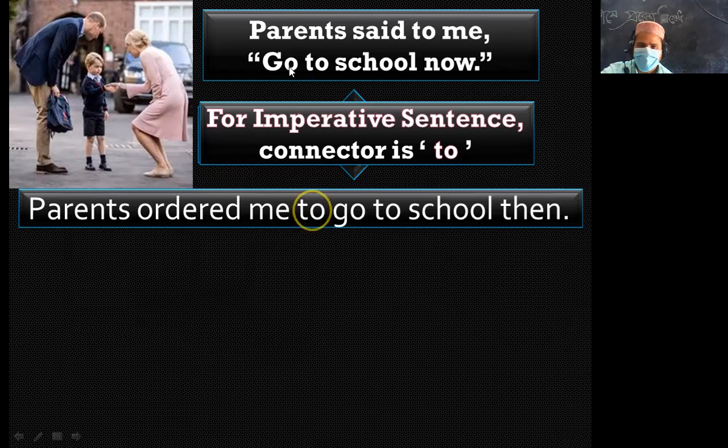If the imperative sentence is advice, I have to write advise or advised. If the imperative sentence is negative, I have to write forbid or forbade.